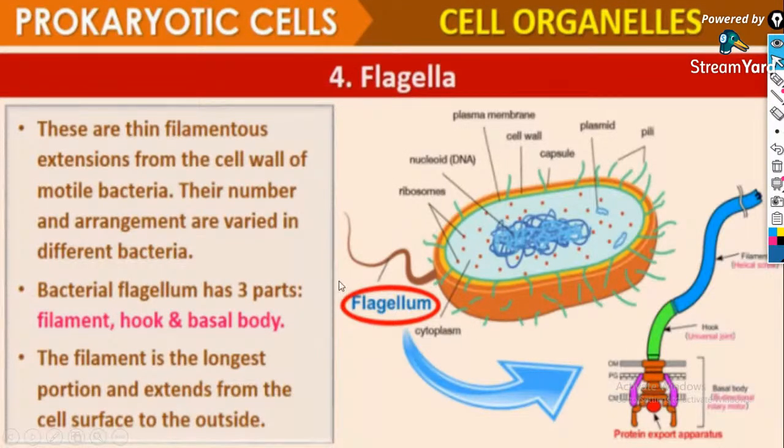Next is another structure known as flagella. These are thin filamentous extensions from the cell wall of motile bacteria. Their number and arrangement vary in different bacteria. And a bacterial flagellum has three parts: filament, hook, and basal body. Filament is the longest portion and extends from the cell surface to outside.